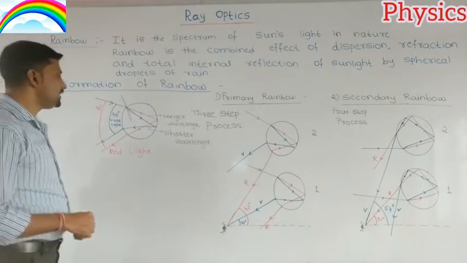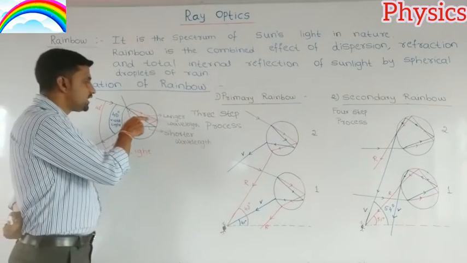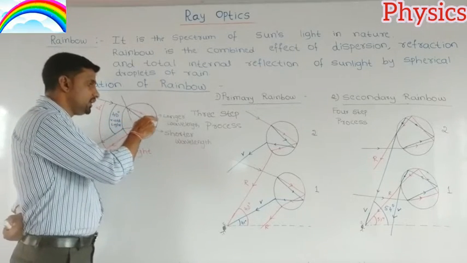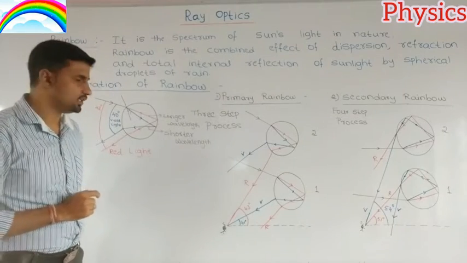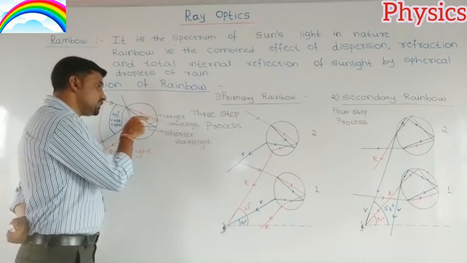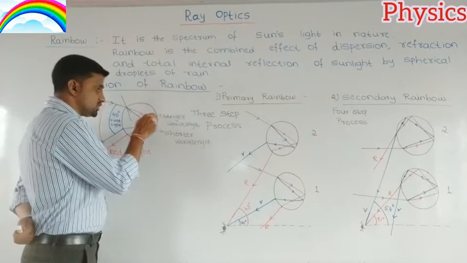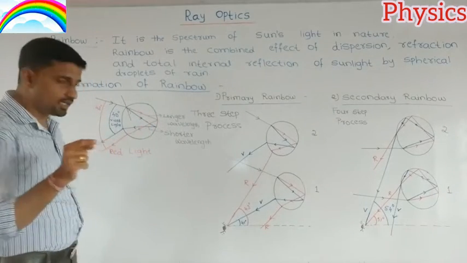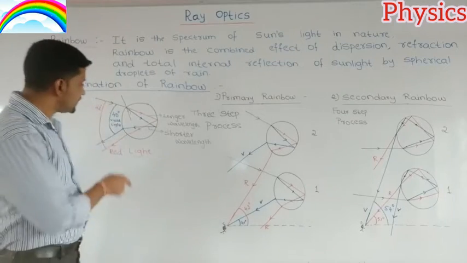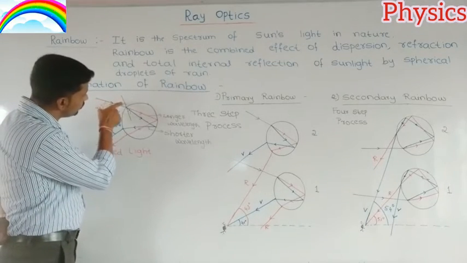Understood? And here these refracted rays of light hit the inner surface of the spherical droplet of rain. See here, I have drawn a normal.